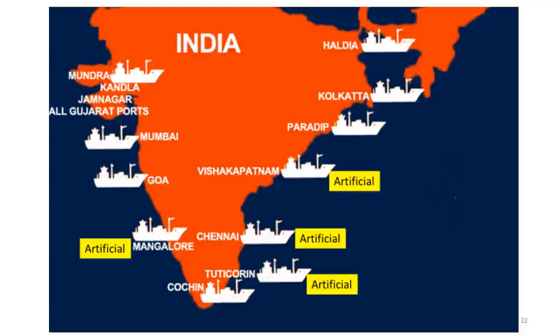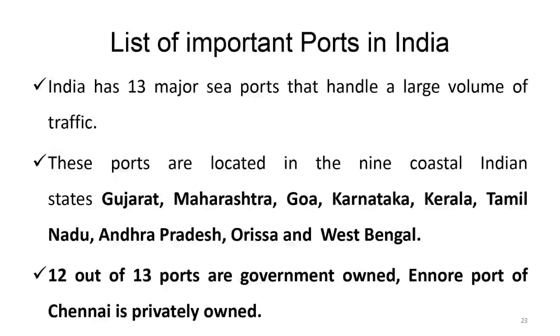Man-made port. A port is such a place where land and water meet, and that land ends abruptly, and it falls down several hundred feet. So the difference between a port and a beach is that on a beach, the slant of the land is a very gentle degree. But in case of a port, the land ends abruptly, and at 90 degrees it goes down, hundreds of feet. Only then will a ship be able to touch the land. So there's a list of important ports in India.